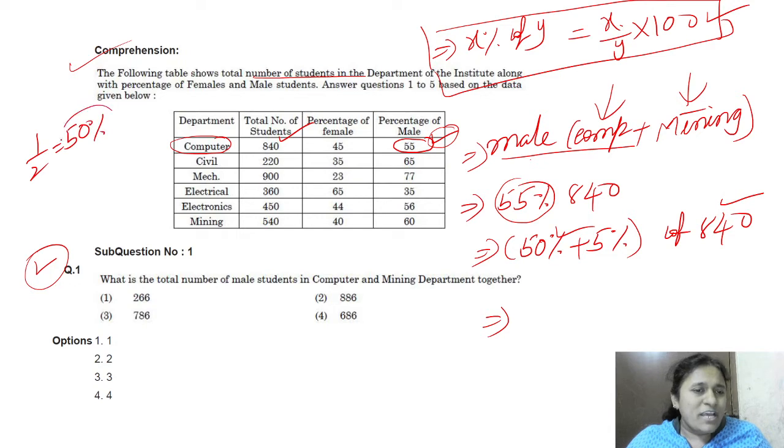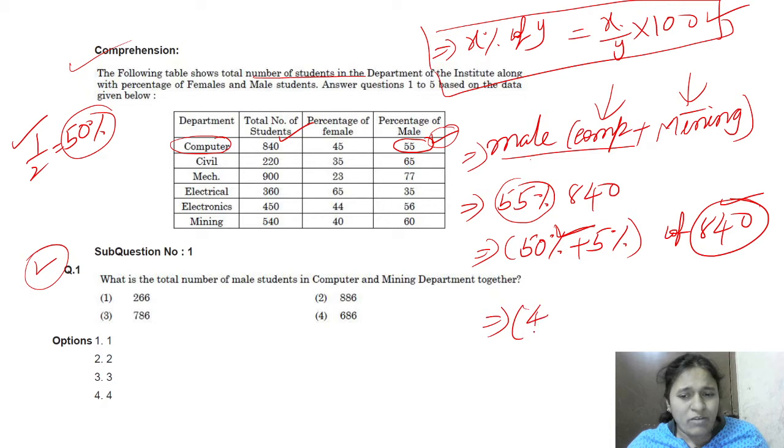This is the percentage and equivalent ratio, right? That means 50 percentage means half of the 840. Just we can do it in our mind, right? Half of 800 is 400. Half of 40 is 20. So 420 is the 50 percentage of 840.